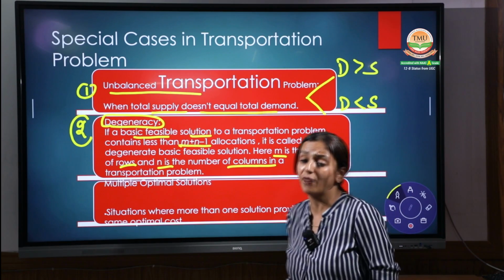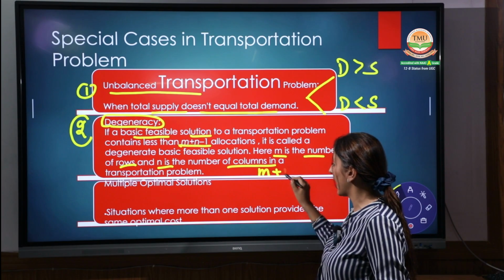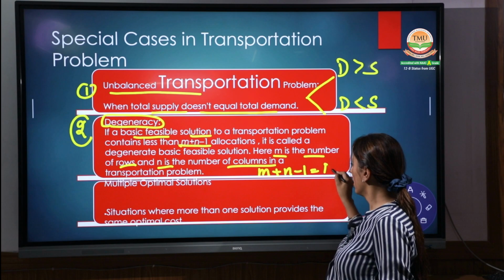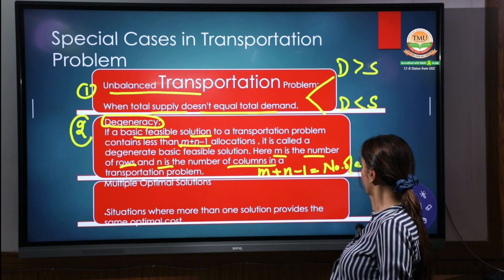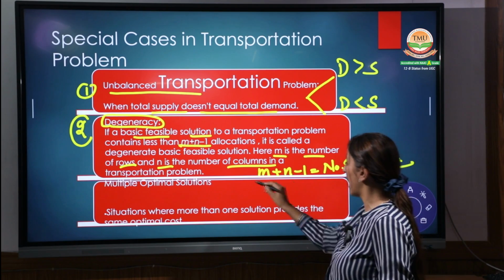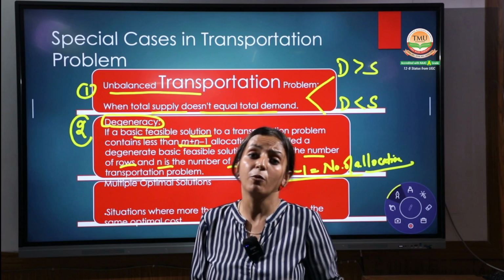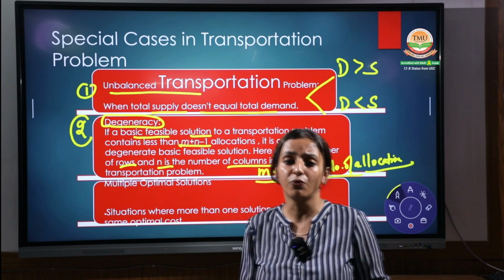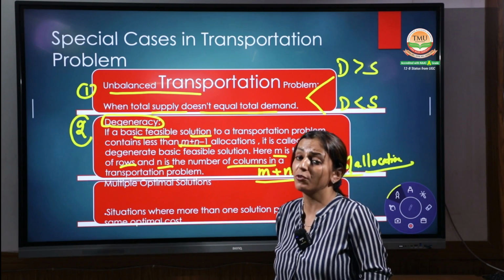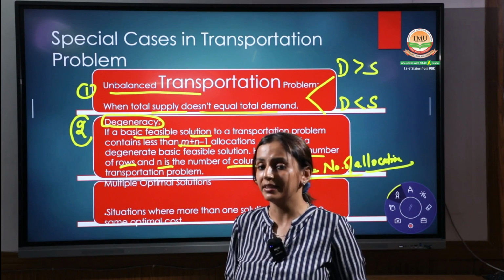You have to find the number of allocations, and if your number of allocations is equal to m plus n minus 1, then there will be no degeneracy. But once there is a degeneracy, you have to follow some loops. More adjustments are required to be calculated in that scenario.